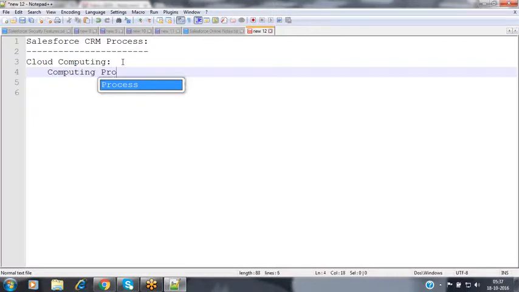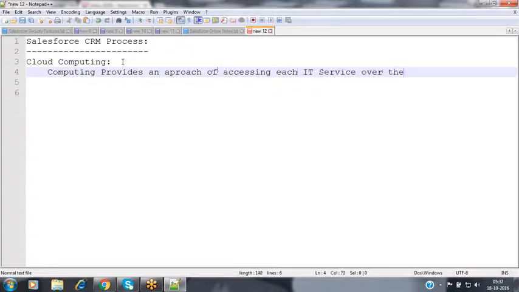Cloud computing provides an approach of accessing each IT service over the internet.